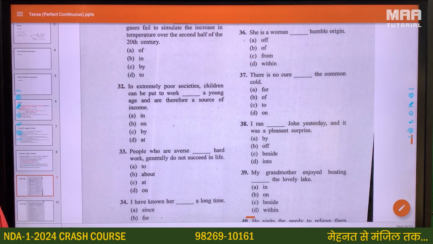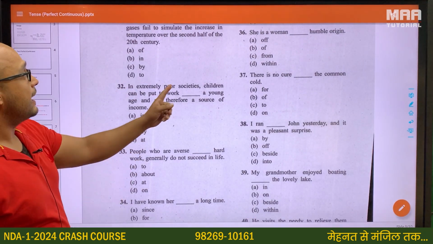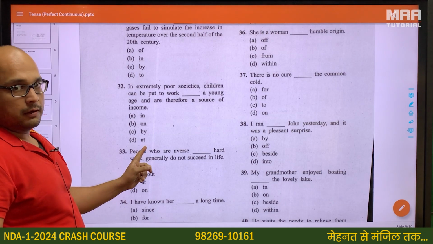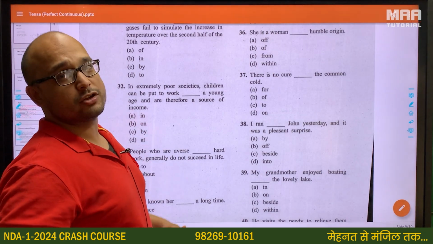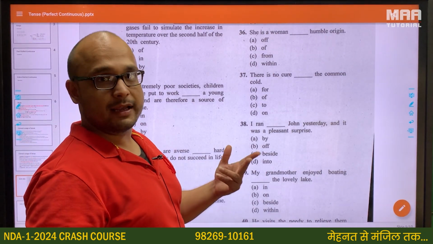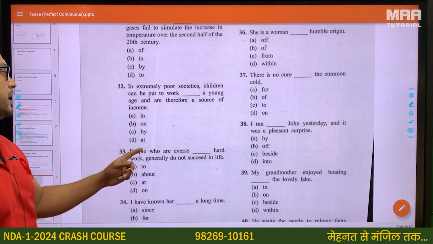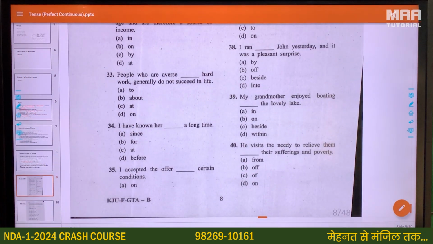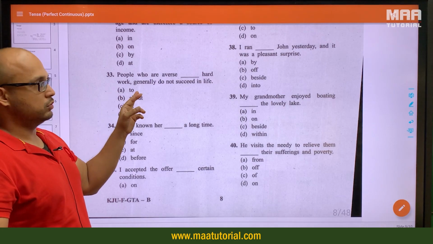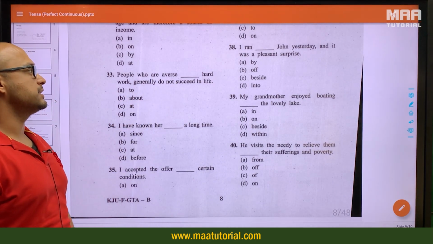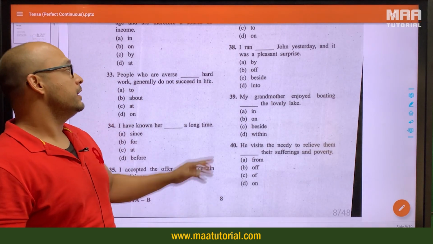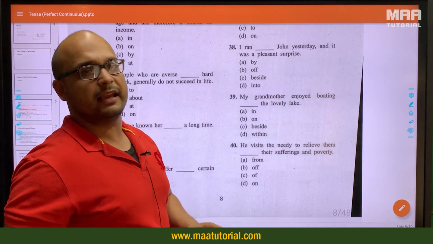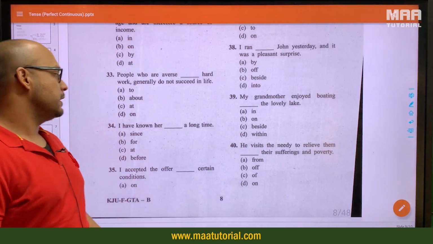In extremely poor societies, children can be put to work at a young age. So somebody starts working at a young age, or somebody starts doing something, or at a young age they become very intelligent at a young age. So D is the correct option here. People who are averse to hard work generally do not succeed in life. Averse to मतलब उनको पसंद नहीं है, जिनको मेहनत पसंद नहीं है, जो मेहनत से कतराते हैं, वो ज़्यादातर अपने जीवन में सफल नहीं हो पाते हैं.